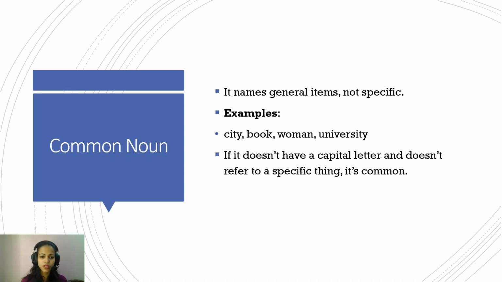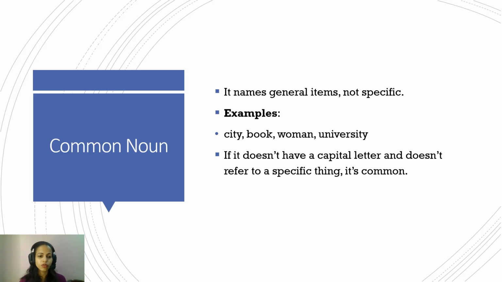Okay, now the common noun. Again, it's like the name only. It's common, generic. It refers to the name of general items, and unlike proper nouns, they are not specific, so of course they will not start with a capital letter. The generic categories, city, book, woman, university, these are generic words. They do not refer to one specific thing, so hence these are common nouns. Unlike the proper ones, they will always be in small letters. While you will write the name of the city, say Mumbai, in capitals, the word city itself will be written in small letters, not capital letters.